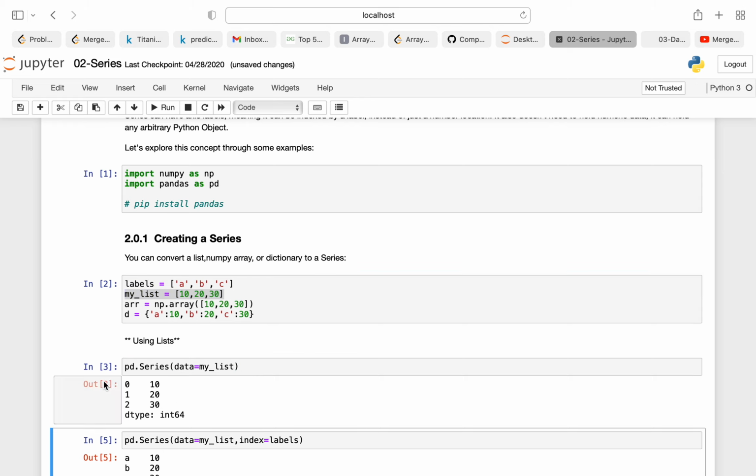Now if you want to change the index, right now we have the default index as 0, 1, 2. But suppose you want to change the index, what can you do? You can specify index is equal to that particular label. Suppose I have declared my labels as a, b, c. When I pass index is equal to label, my index will change to a, b, c instead of 0, 1, 2.